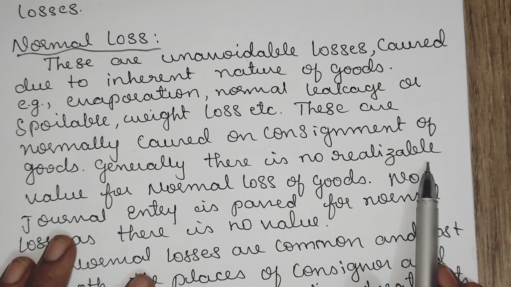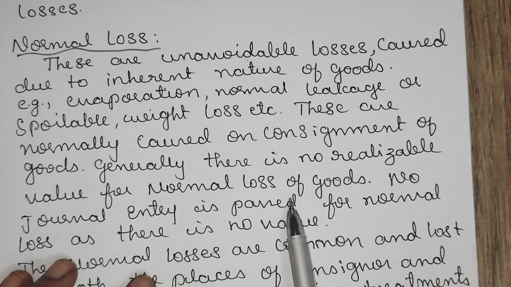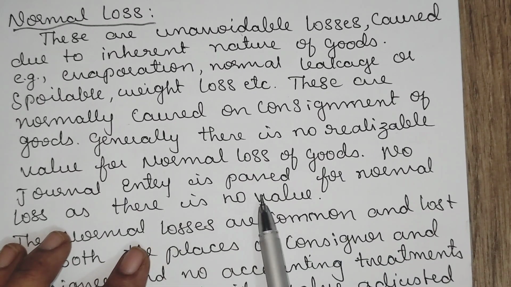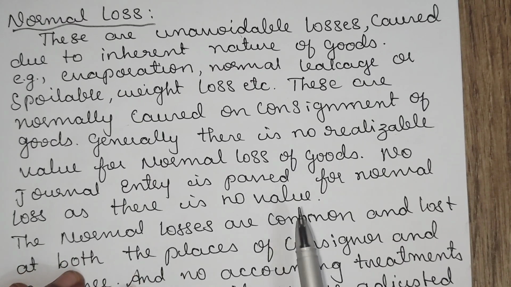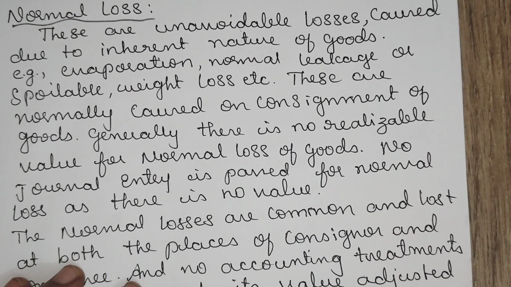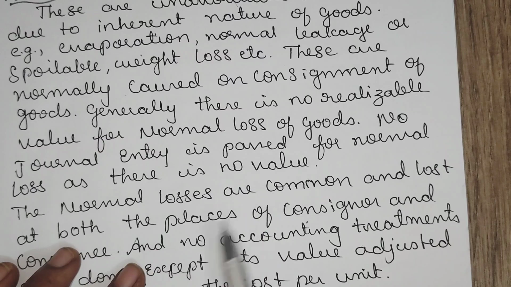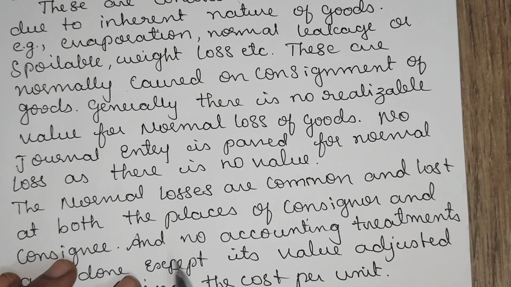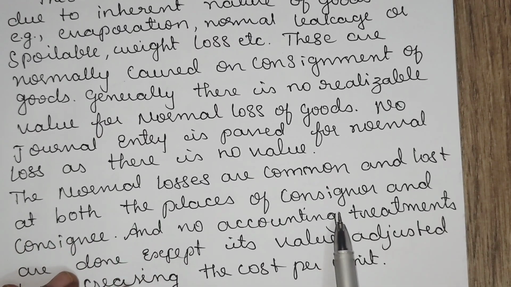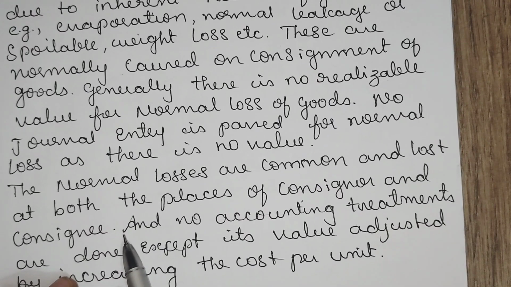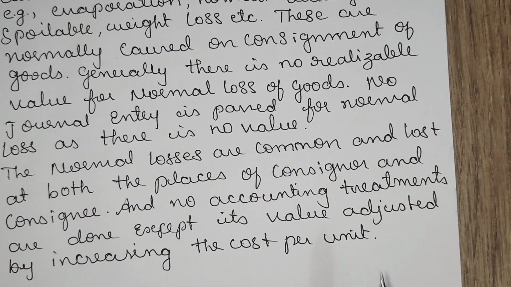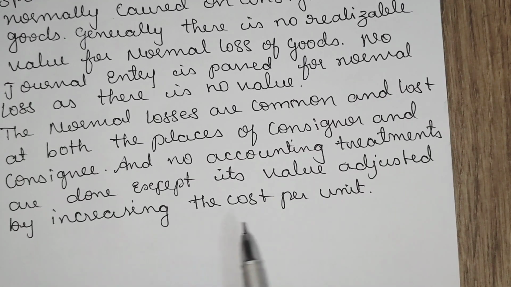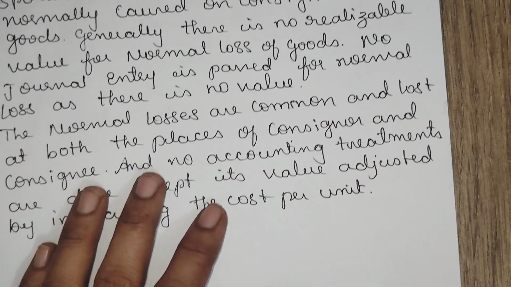There will be no realizable value on the normal loss of goods, and no journal entries will be passed for the normal loss, because there is no value. Normal losses are common and occur at both places, the consigner's place and the consignee's place. There will be no accounting treatment, except the value will be adjusted by increasing the cost per unit. Units will be reduced and adjusted.